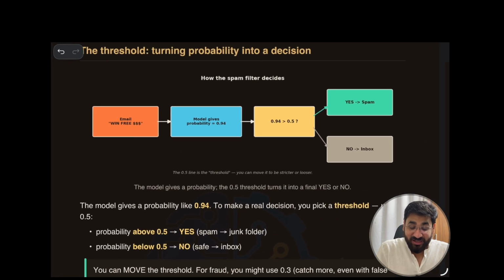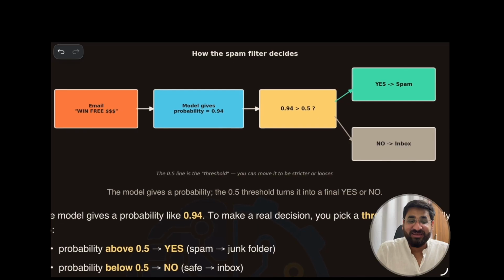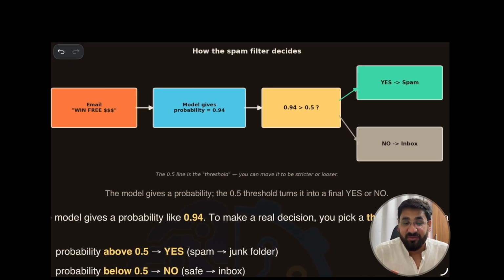Now you can see the diagram and really feel why and how. Take an example of an email. Say we find capital letters in the words win, free and dollar, right?